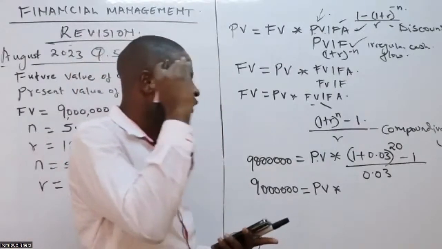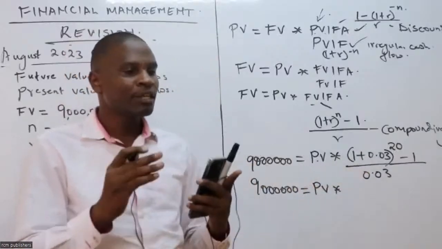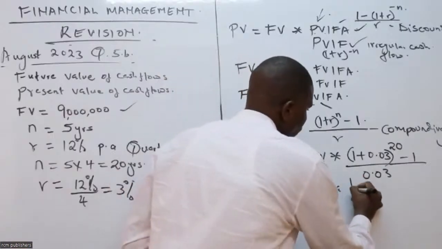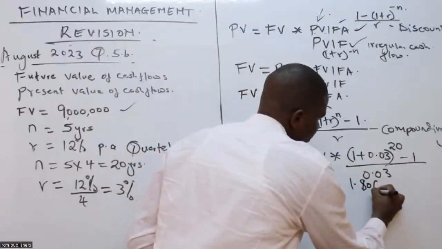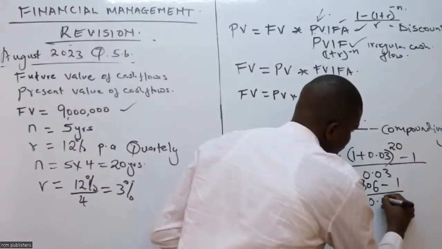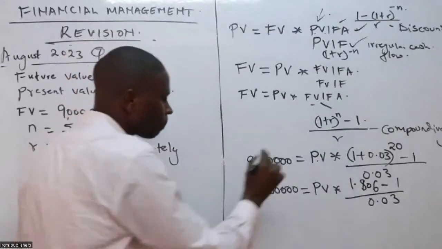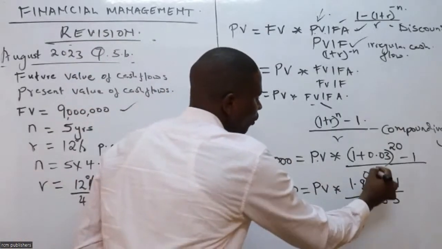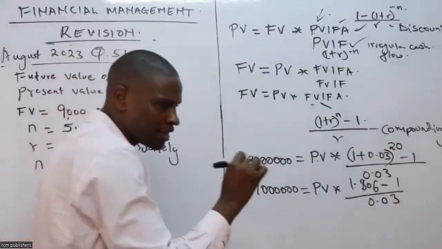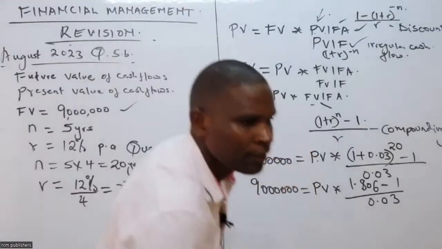1.806. 1.806 minus 1, nabaki na 0.806. So let me be systematic here. 1.806 minus 1, divided by 0.03. I'll be very much systematic here. So what is 0.806 divided by 0.03? Hapo sawa.